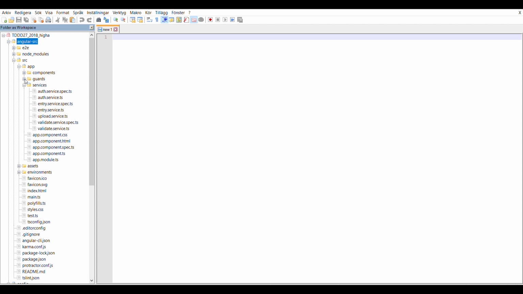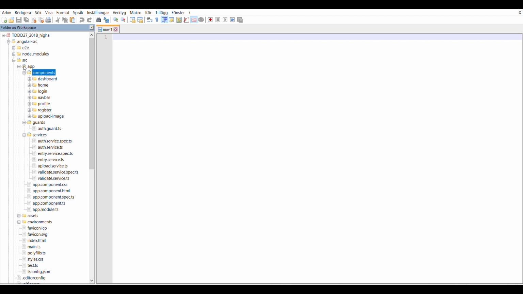Here we can see that we have service files for validation, uploading images, creating entries, and the authentication. We have a guard that will protect chosen pages from users that haven't logged in. And finally, we have the different components. This can be seen as the different pages that would make up the website. For example, we have the home page, the profile page, and the page where you log in.